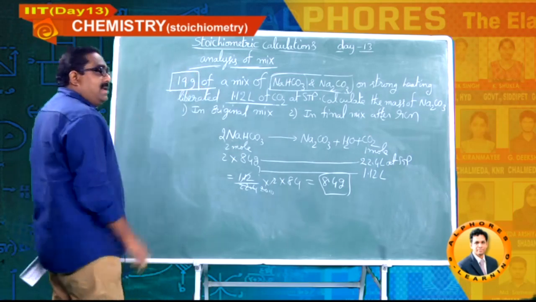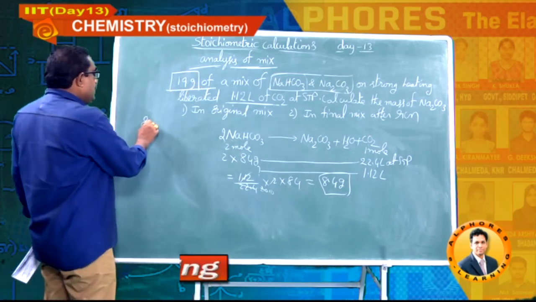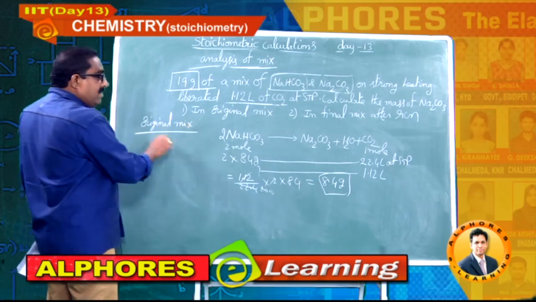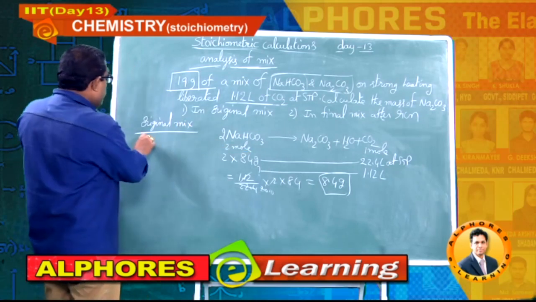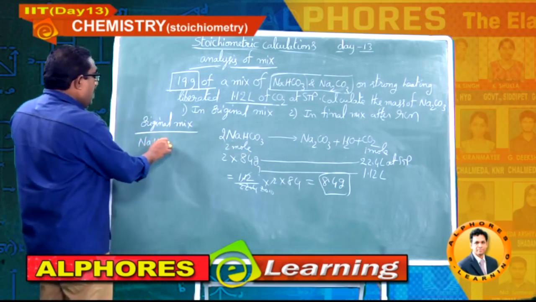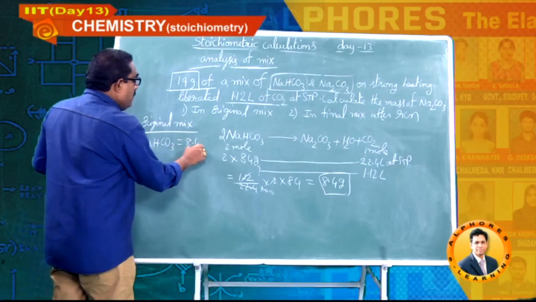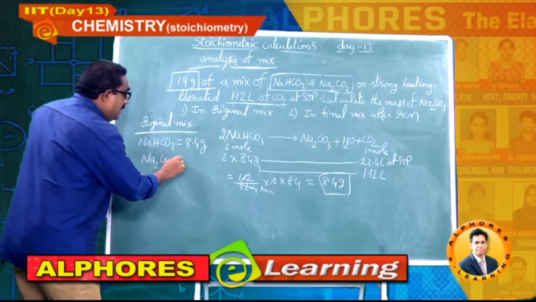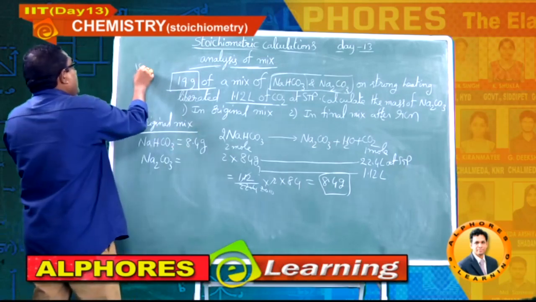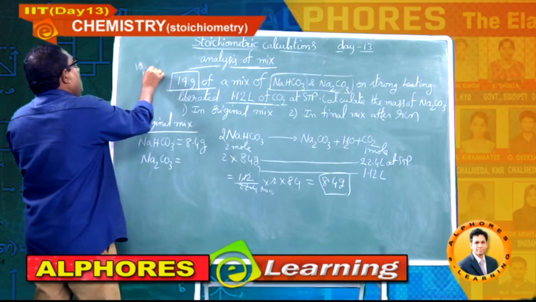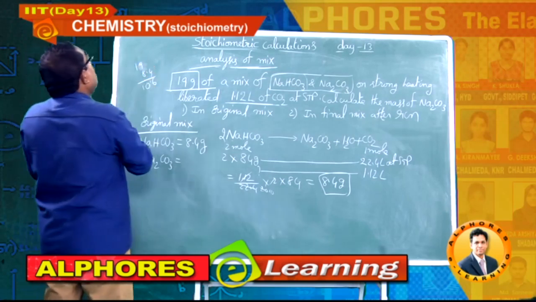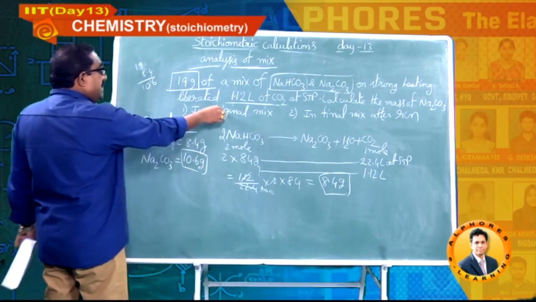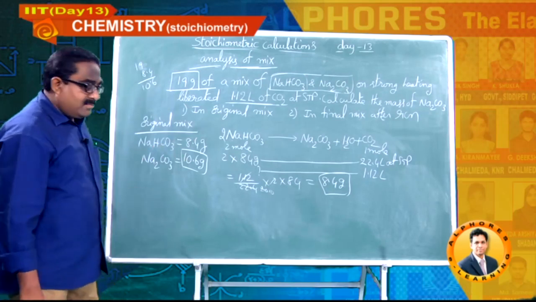Out of this 19 grams, I am writing here, students, original mixture. What is the weight of sodium bicarbonate I got now? Sodium bicarbonate, write down, students, 8.4 grams. So sodium carbonate is 19 minus 8.4, that is 10.6 grams. So the answer for the first question you got here.